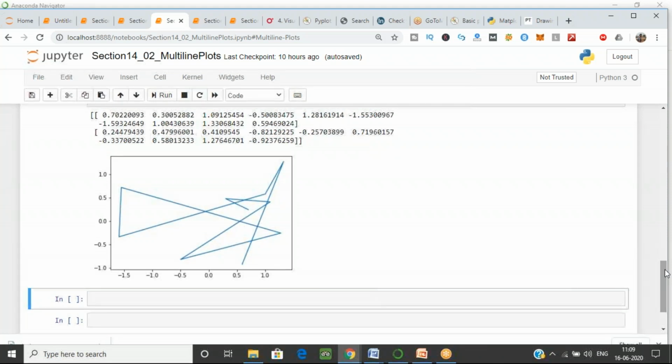For example, how many students are studying Python, how many are studying Java, and how many are studying machine learning. You have different courses and different numbers of persons doing them, and you have to draw a graph with the help of Python. You can also draw a graph with Excel, but why with Python?